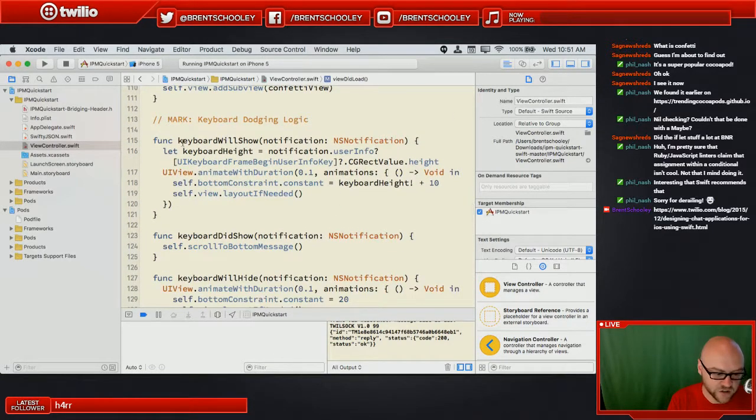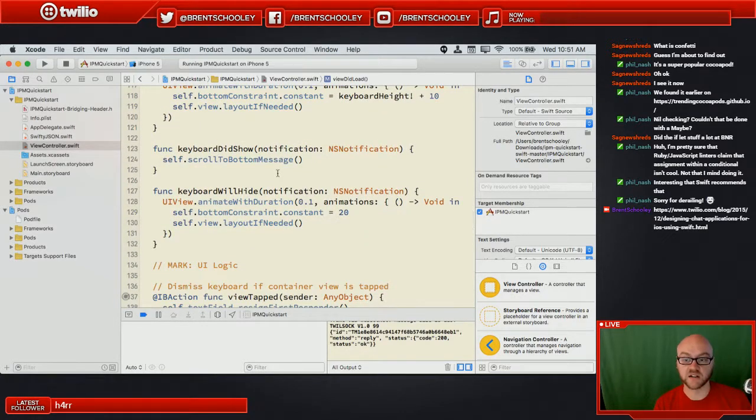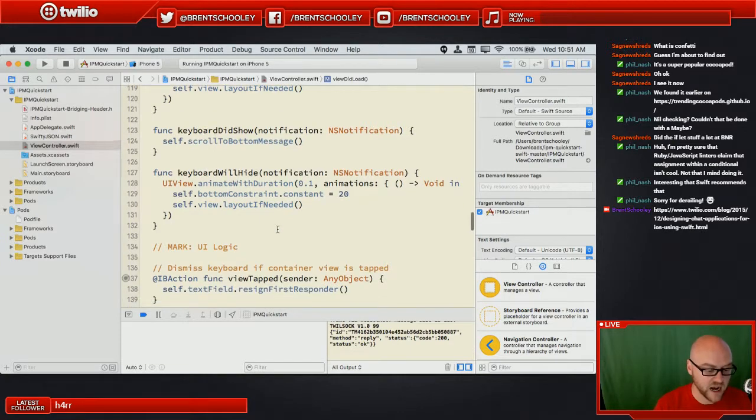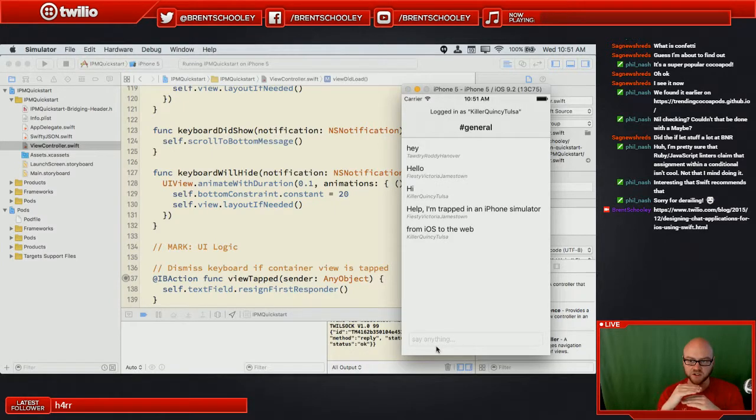I'm not going to dig too much into the keyboard stuff, but this is using the bottom constraint to resize the view as the keyboard animates in. When the keyboard shows, we're scrolling down to the bottom message. And then when the keyboard hides, we reset the bottom constraint. So this basically keeps the message list above the text view as it's moving. Because you can imagine we've got that text control at the bottom of the screen, which I can show. We have this text control at the bottom of the screen, and when we tap on it, it's going to move up, which is because the keyboard is going to come up. And we want to shrink the message list above.